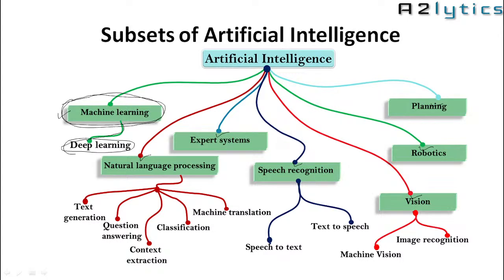So in today's session, we discuss artificial intelligence and its types, which we already covered, then machine learning as a subset of artificial intelligence, and deep learning as a subset of machine learning.